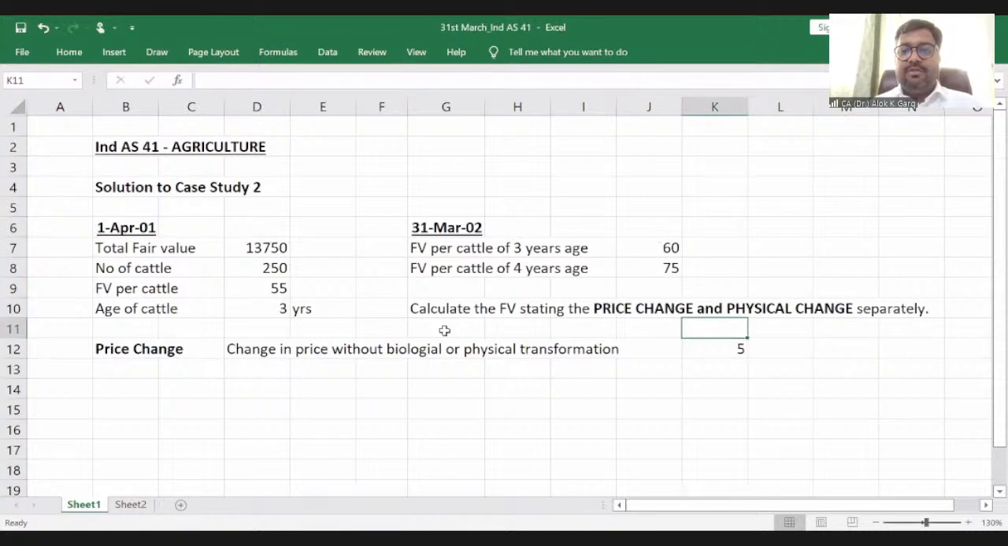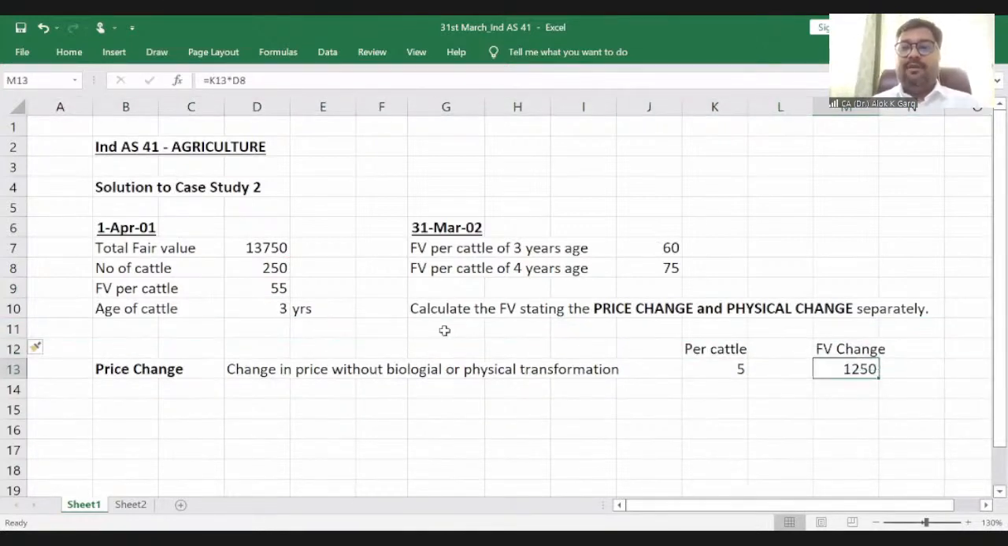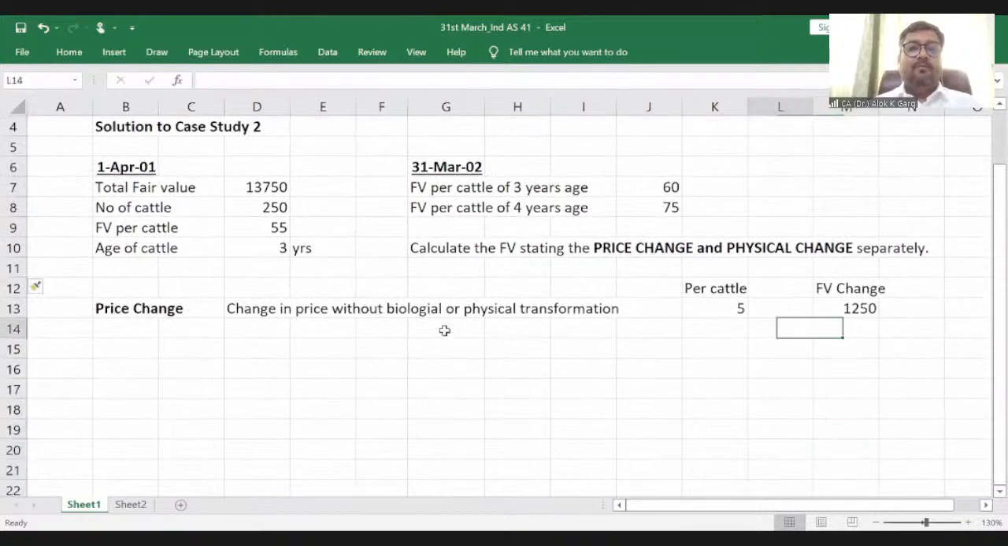And what is the fair value change? This is per cattle. What is the total fair value change? The fair value change is 5 rupees per cattle, so 5 multiplied by 250, 1250 is my fair value change, right? What is meant by physical change?